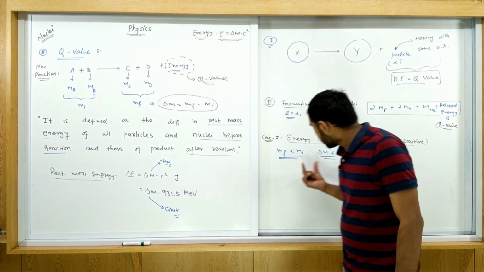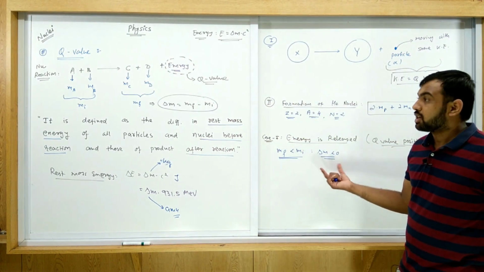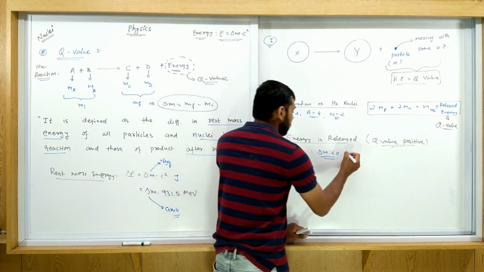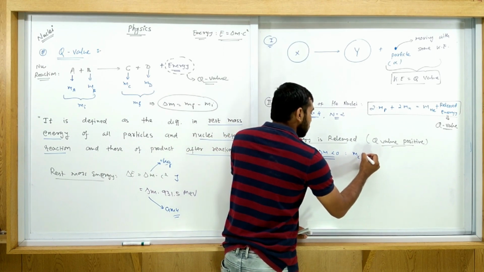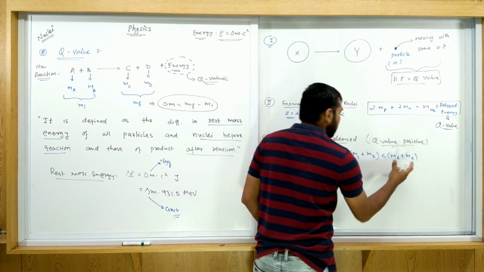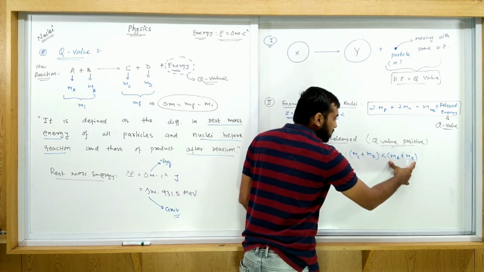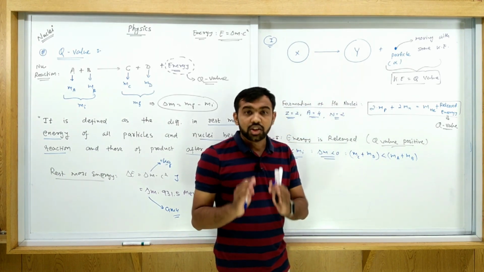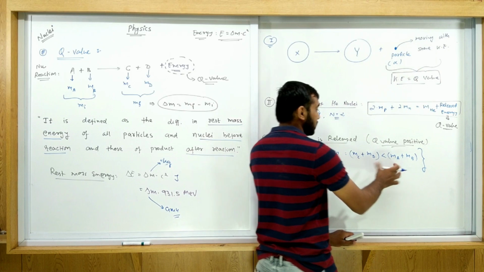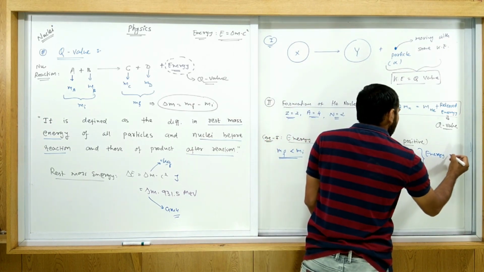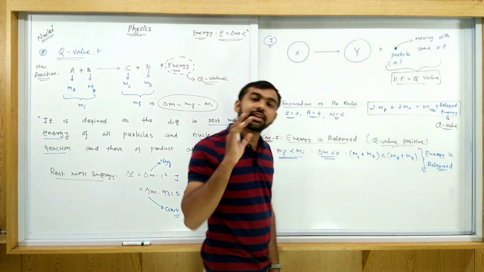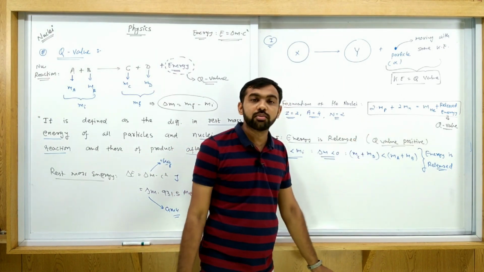This much mass is converted into energy, meaning the mass of C plus mass of D is less than the mass of A plus mass of B. Then some mass is converted into energy, energy is released, and the Q value is positive.